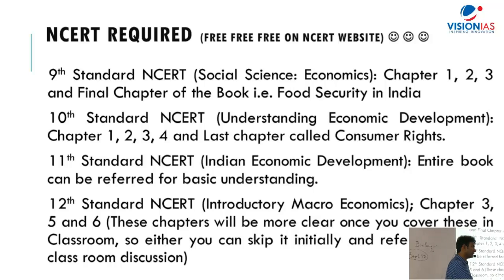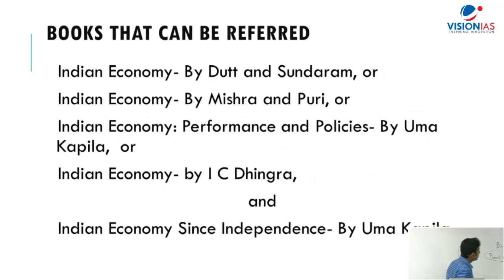So once we complete this, then you can simply refer to the 12th NCERT because certain things given in these chapters are a little tricky. You won't be able to understand them completely. Getting my point or not? That is basically these 4 NCERTs. Once you are able to complete these 4 NCERTs, okay, then you can buy any of these books.